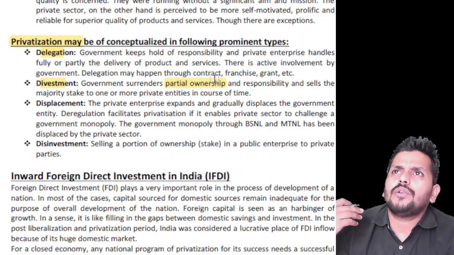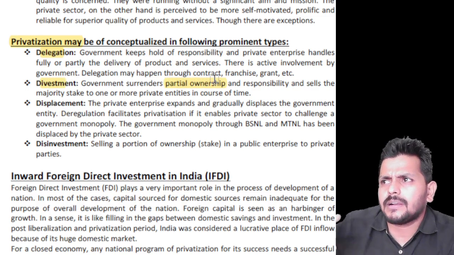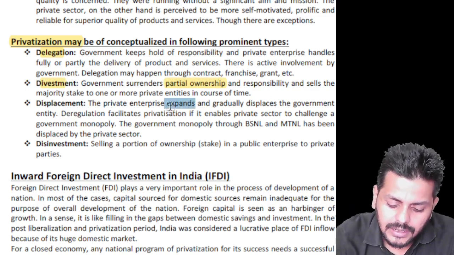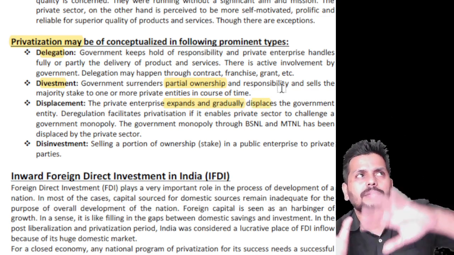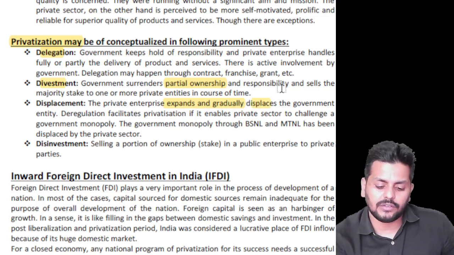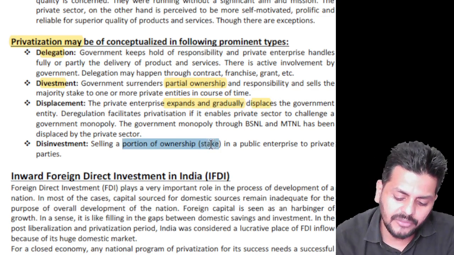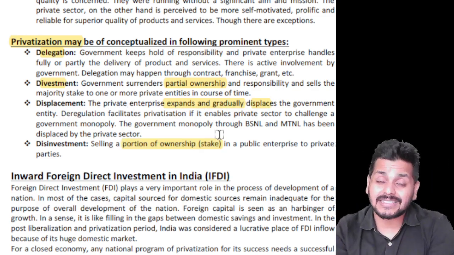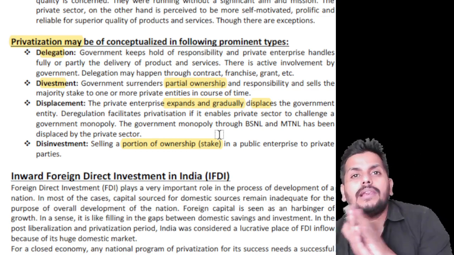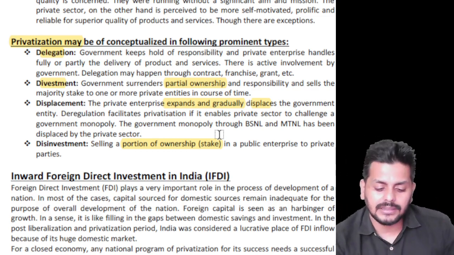So if they want to sell the stake slowly and completely remove that entity, it's called displacement. The private entity expands and gradually displaces the government. So government holding will gradually come down, not all at once. And when the ownership of the stake is sold completely to a private entity, that is called disinvestment. Government is not willing to hold any investment in that anymore.